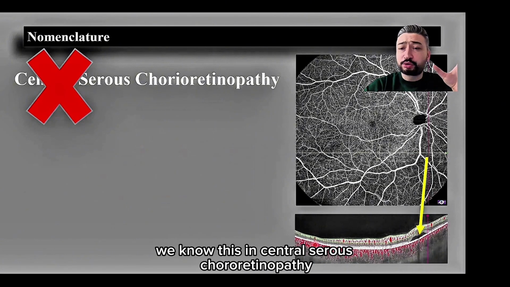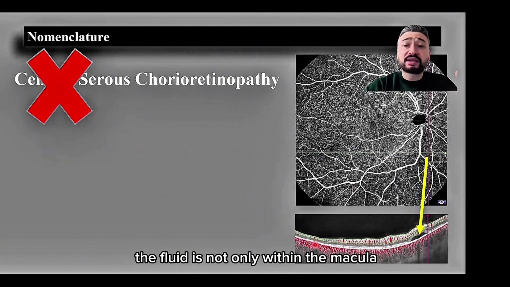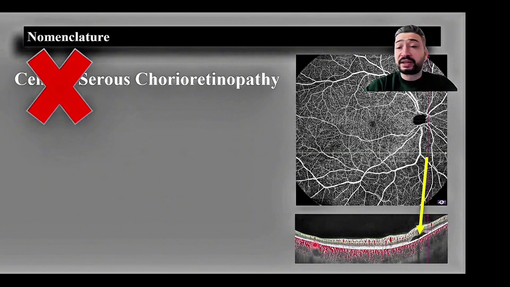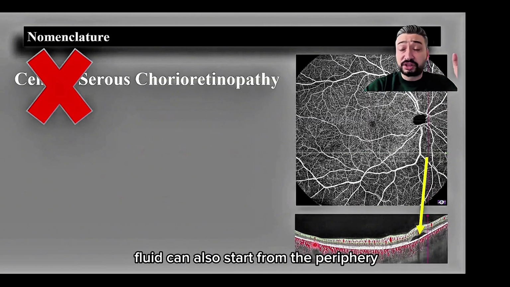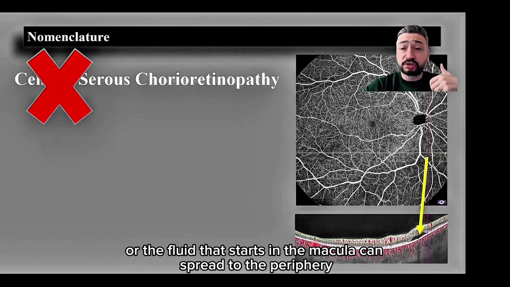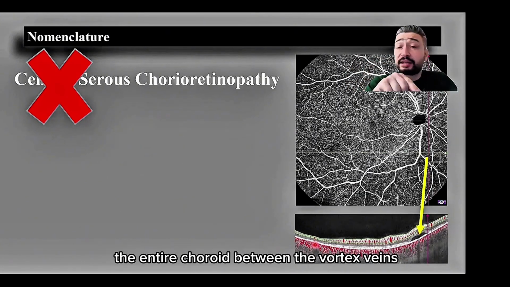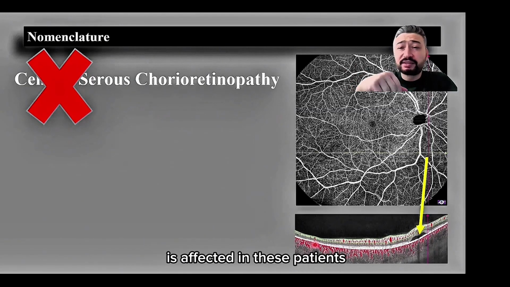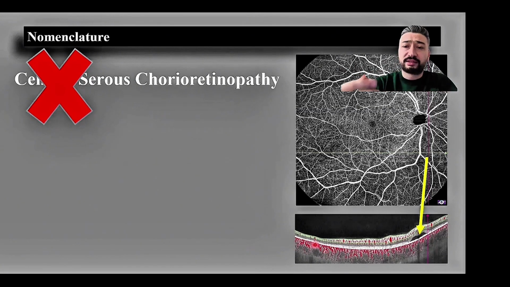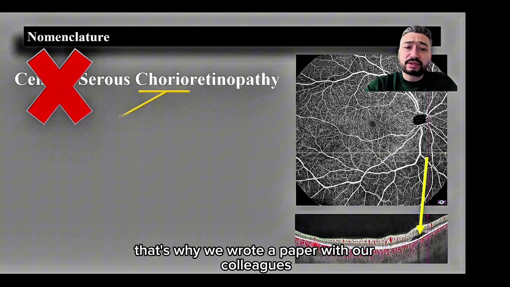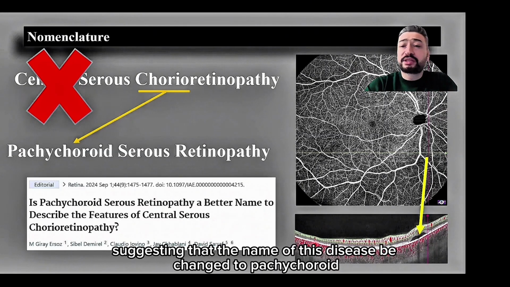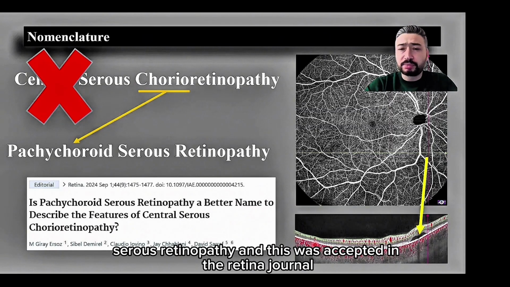However, we know this. In central serous chorioretinopathy, the fluid is not only within the macula. Fluid can also start from the periphery, or the fluid that starts in the macula can spread to the periphery. But the main primary pathology is not only in the central choroid, the entire choroid between the vortex veins is affected in these patients. That's why we wrote a paper with our colleagues suggesting that the name of this disease be changed to Pachychoroid Spectrum, and this was accepted in the Retina journal.